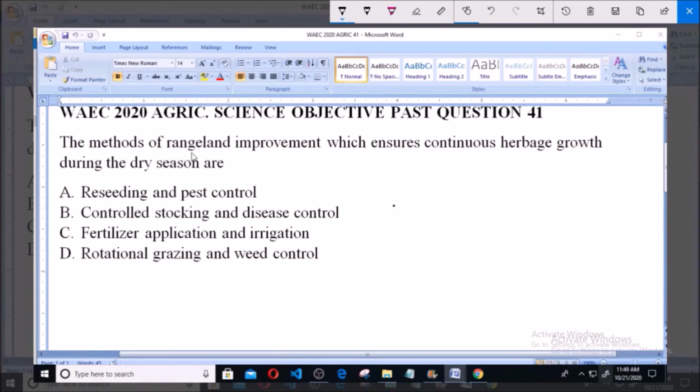So we're looking at rangeland management, specifically rangeland improvements. Now the question asks for the method which ensures continuous herbage growth, that is growth of the grasses in the rangeland, during dry season.